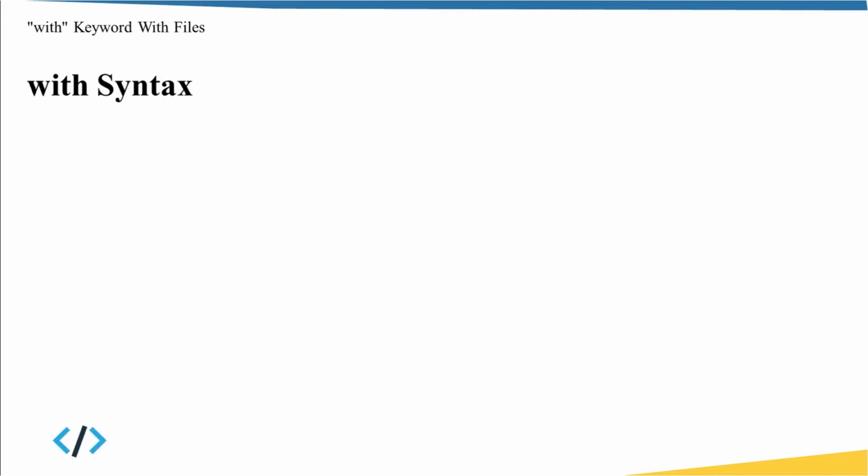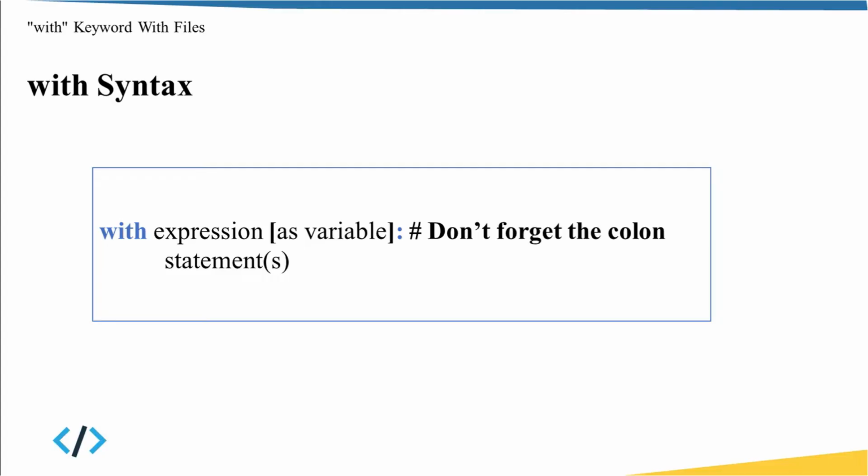Let's see the with syntax together. It's quite simple. We say with, then we type the expression that we want, and this expression usually returns a value. You can assign it to a variable, so I say as variable, and I put it in brackets just to mention that this is optional. It's not compulsory to say as a variable. It depends on whether you want to use this variable within the with body or not.